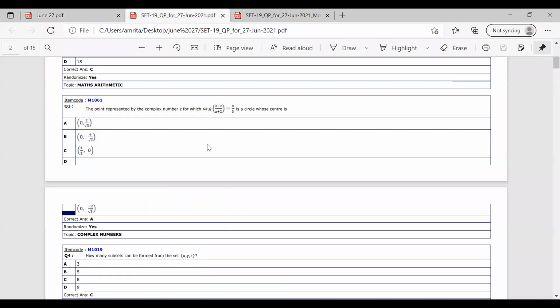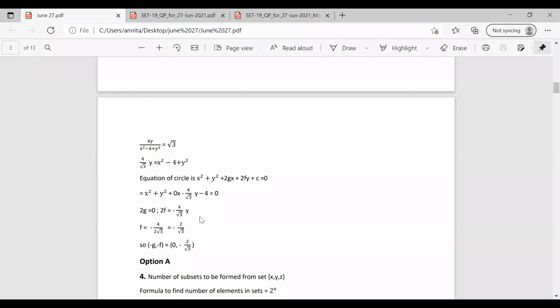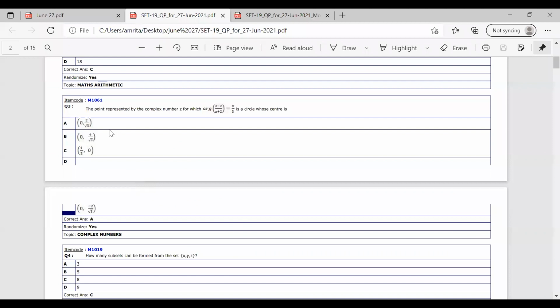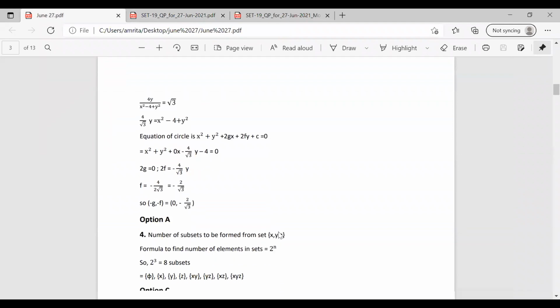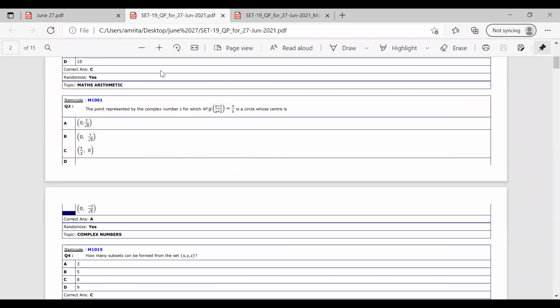In the question, it is asked to find out the point. So here we got the point as minus g, minus f. So it becomes 0, minus 2 by root 3. While checking among the options, 0, 2 by root 3, the correct answer for this question is option A. Okay. So now moving on to the next question, which is a very simple question.